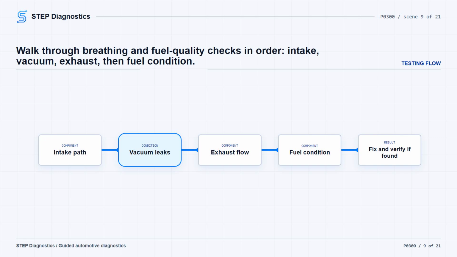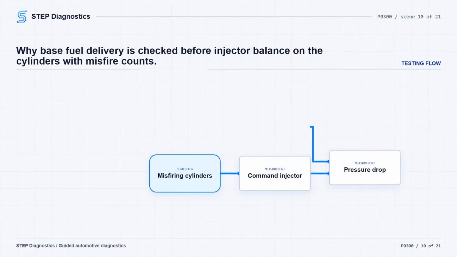After that, check the fuel for water, wrong fuel type, old or contaminated fuel, or low fuel, and check the ethanol level. If the fuel is bad, replace the fuel and flush or clean the fuel system if needed, then verify the repair. If fuel quality is okay, move into fuel delivery. A base fuel pressure problem that is too high or too low tends to affect multiple cylinders and usually shows up through most operating conditions.